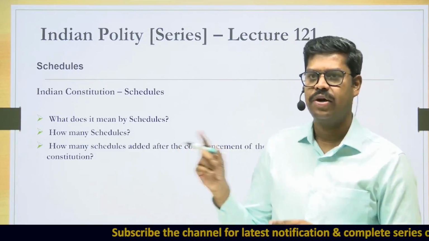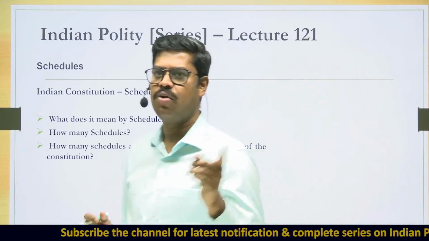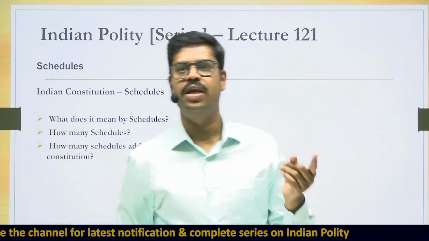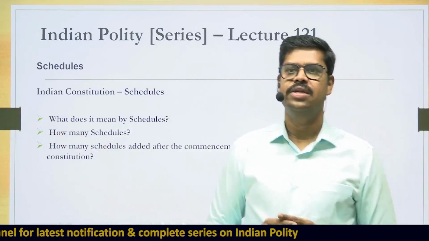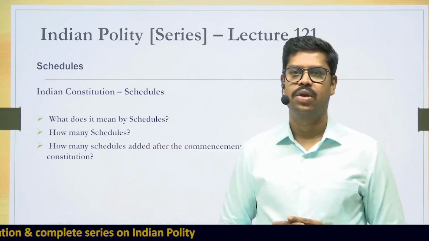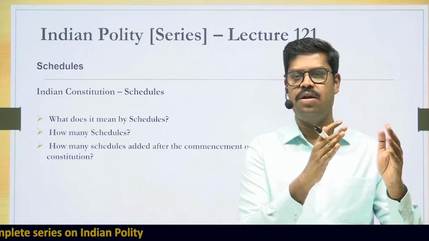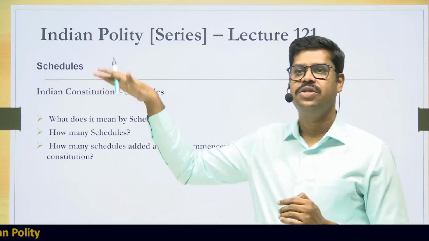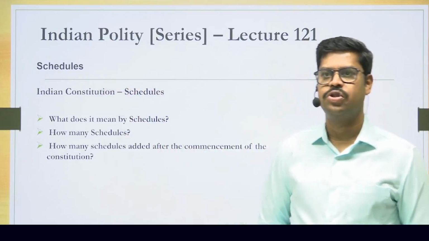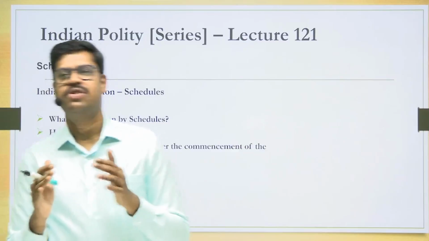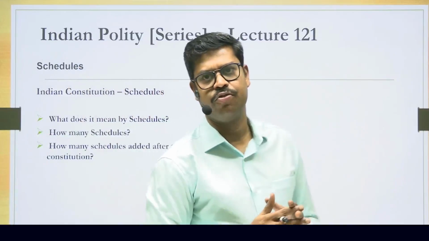For example, Schedule 1 of the Constitution flows from Article 1. Schedule 9 flows from Article 31B. Schedule 10 comes from Article 102 and Article 191. So there is a source article, but whatever the subject matter of that article, any extra information is separately given as a schedule to the Constitution of India. Here we are going to consider what is given in each and every schedule. That is our primary focus.